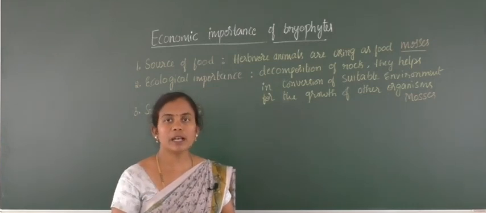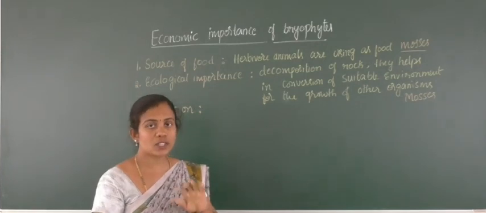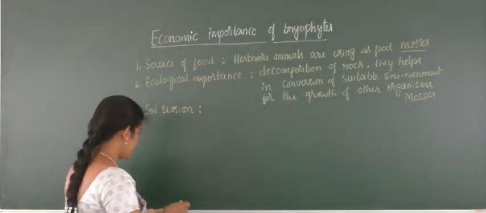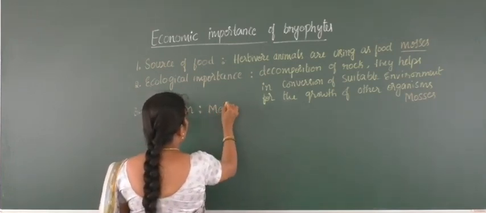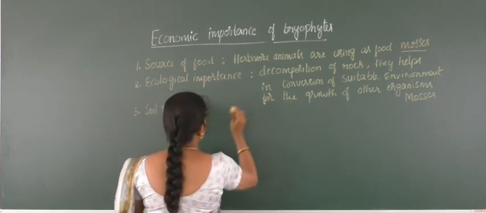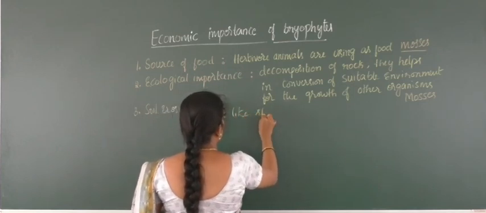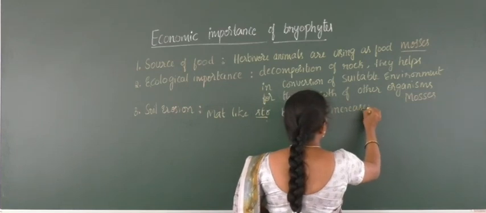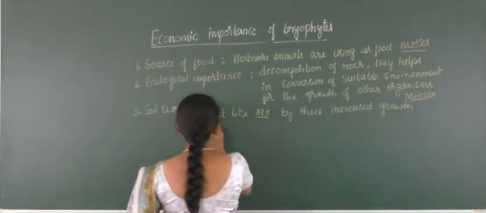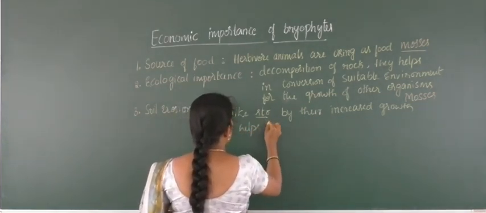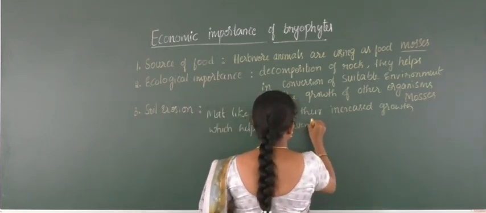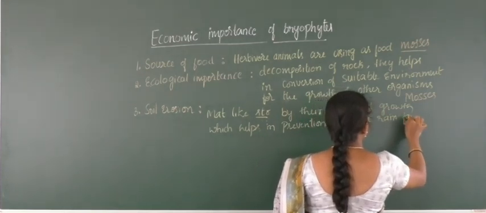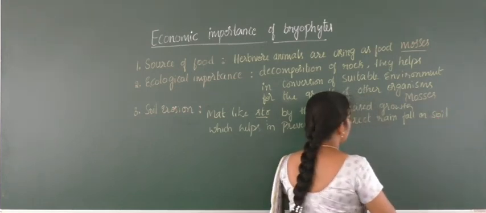That is, when rain falls continuously on the ground, the soil used to get washed away. But due to the presence of bryophytes, they stop erosion of the soil by the presence of the mat-like structure. So this is one of the important advantages which bryophytes brought for us, right? So bryophytes form a mat-like structure by their increased growth, which helps in prevention of direct rainfall on soil, and this is also done by mosses.